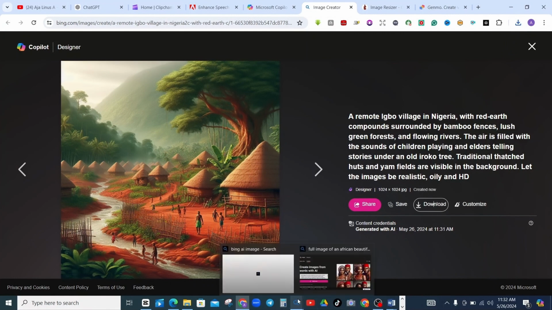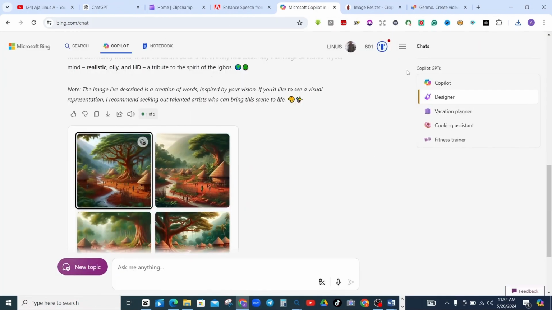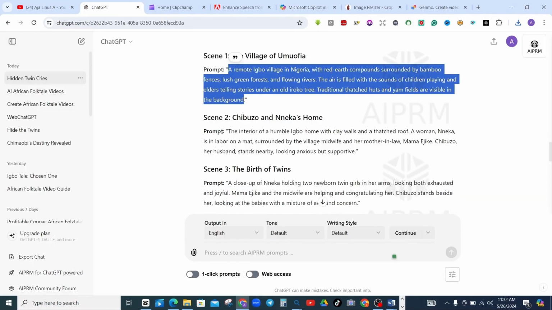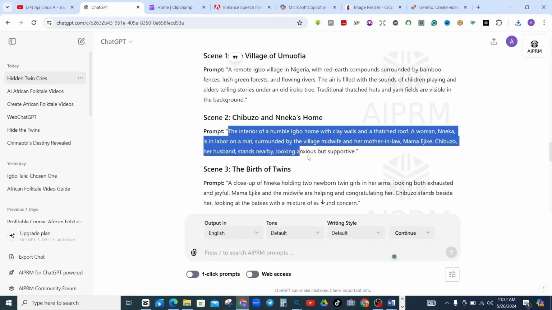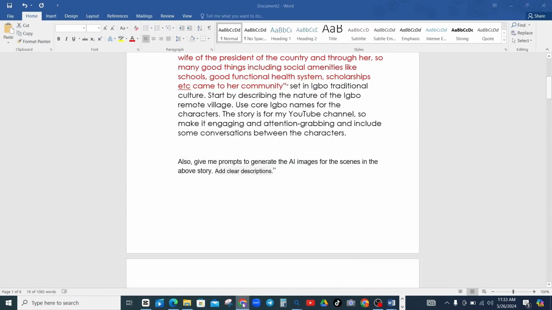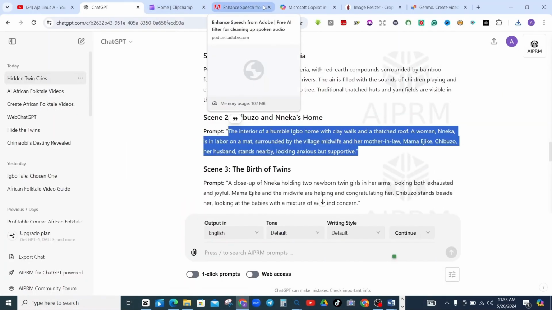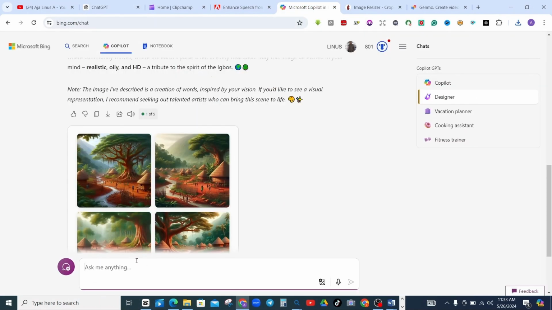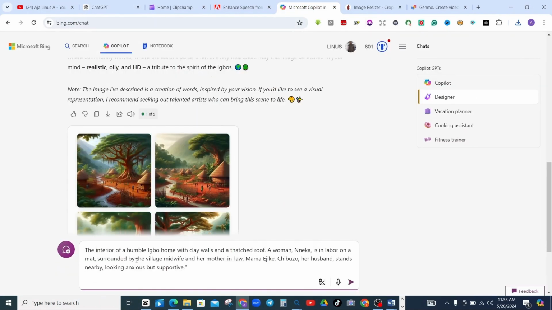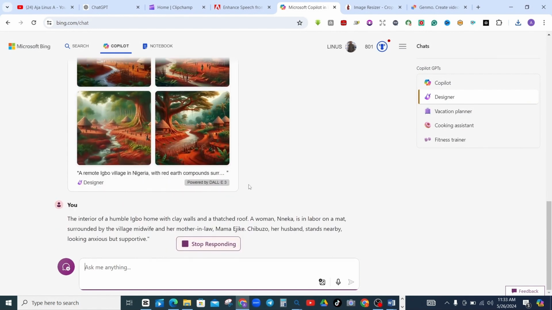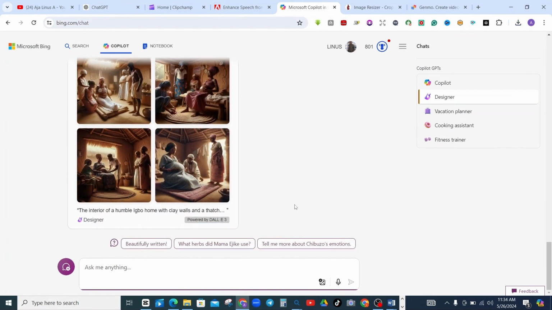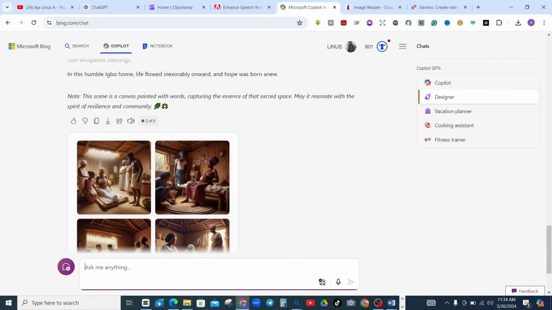Now the next one is this. You also go to the second prompt from ChatGPT, copy the second prompt, then put it here, and also generate images. I'm going to generate some images that will be used for this. I may not generate all of them, but I'm going to generate some. Then we have this. Okay, now this is another story that we've generated. So you open here and find out how the images look like.